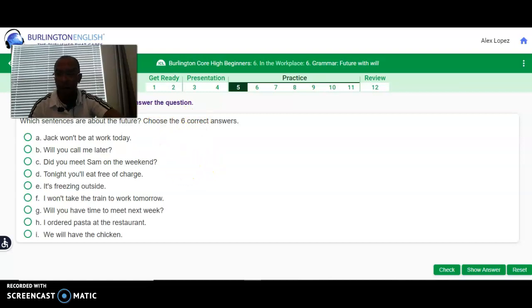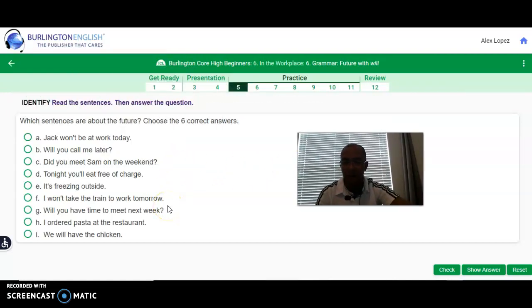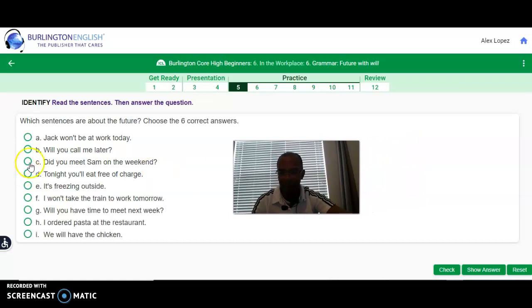Now here, we have to select the sentences that are about the future. There are some sentences here that are not about the future. How about this? Jack won't be at work today. Is that part of the future? Yes, because it has won't, right? Correct. Will you call me later? Is that a future? Yes, because there's will.